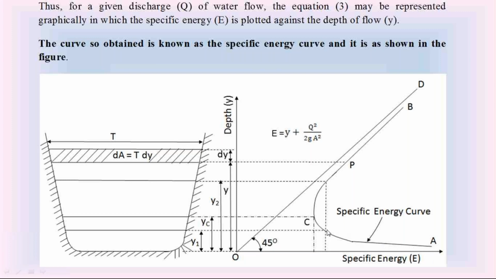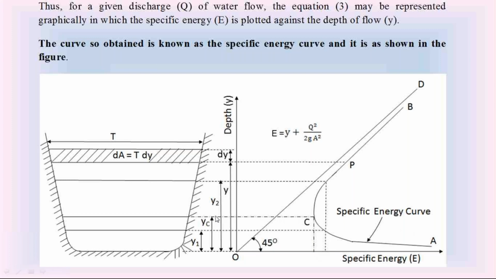This curve ACB is the graphical representation of the equation 3. E is equal to y plus q square divided by 2g a square. That equation is represented graphically in the form of this curve ACB called specific energy curve. In this curve at point C, the specific energy becomes minimum. At point C on the curve, the specific energy is minimum. That is called the minimum specific energy.